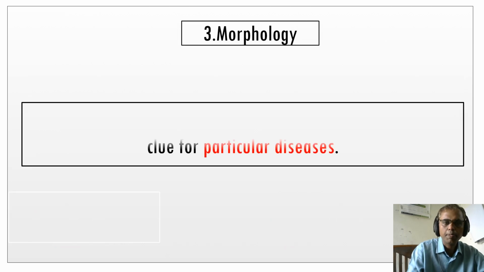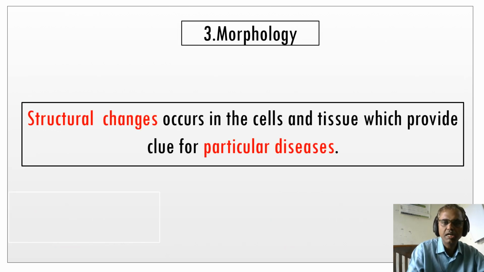And morphology: structural changes occurring in the cells and tissues, which provide the clue for the particular disease. So, taking the example of the coronavirus again, the structural changes occurring in the lung. Whether the lung is inflamed or not, you are able to identify everything. So if you know the morphology, the structural changes occurring in the cells and tissues which provide the clue for the particular disease, and if you are able to study pathology, then you can identify the particular disease.